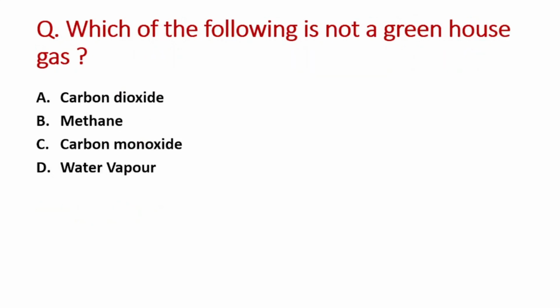Next question is, which of the following is not a greenhouse gas? A option is carbon dioxide, B is methane, C option is carbon monoxide and last option is water vapor. So right answer is option C, that is carbon monoxide is not a part of greenhouse gas.